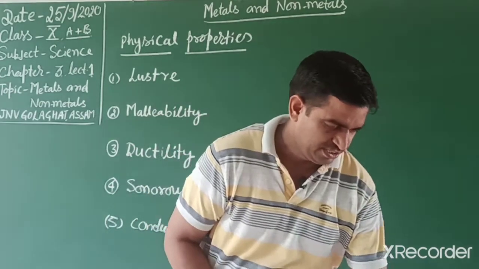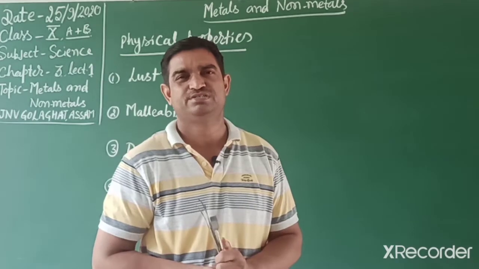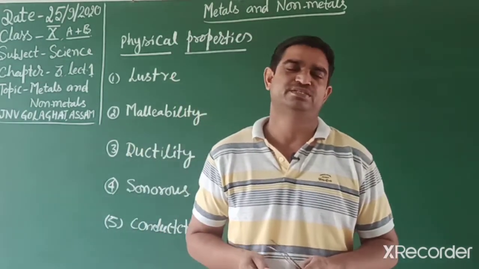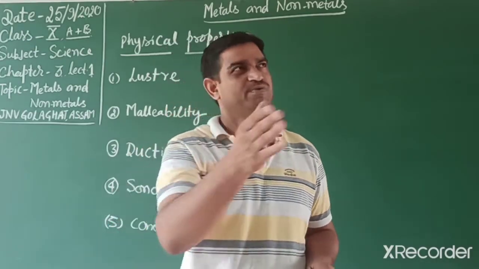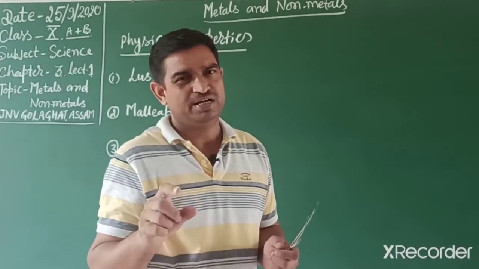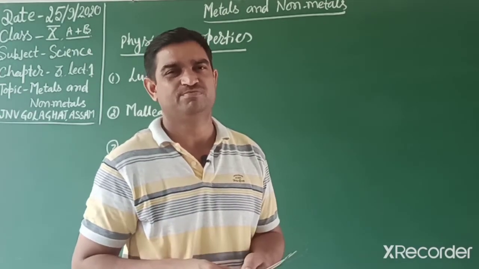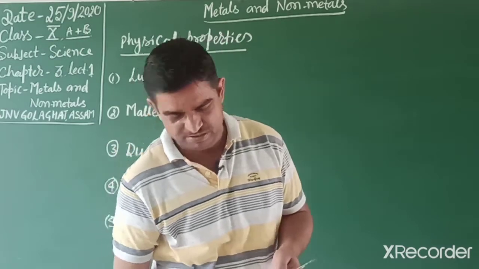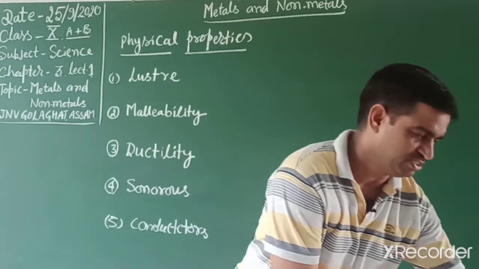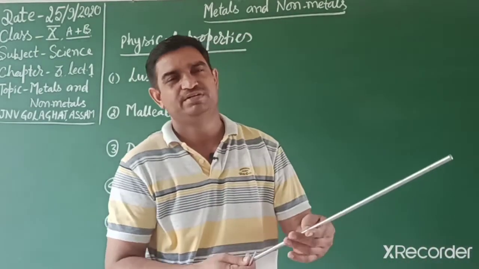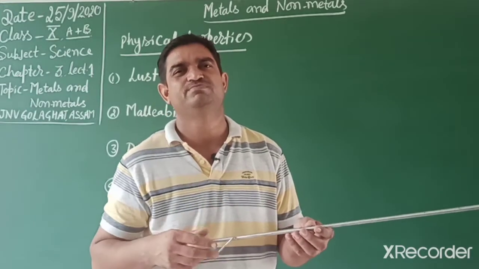Other properties: shining surface, sonorous, luster, they are almost all in the solid state, and metals are good conductors of heat and electricity. Students, in our wire, when the current moves, there is an outer surface, that is a PVC cable, and that PVC cable we can touch or feel. But on that wire, if we touch the bare, live wire, it can harm us because current passes through that metal.